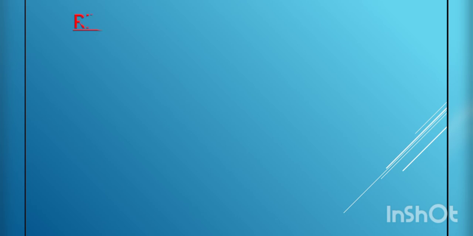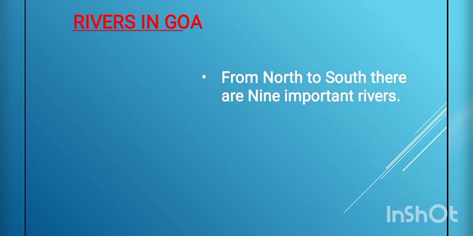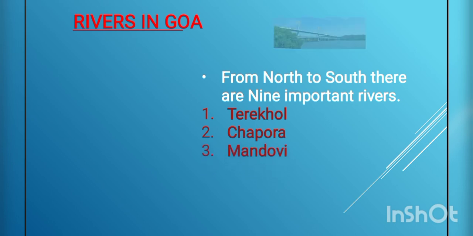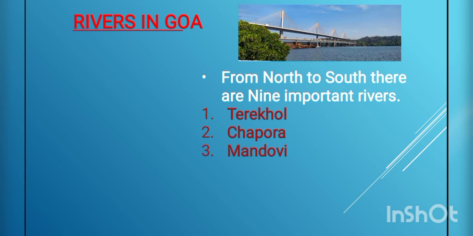Next, we are going to learn about the rivers in Goa. From north to south, there are 9 important rivers in Goa. And which are they? They are Terekhol, then Chapora, then Mandavi, which is very famous. Recently the Atal Setu was built on this river. Here is a photograph of the Mandavi river. It is in the Tiswadi taluka.